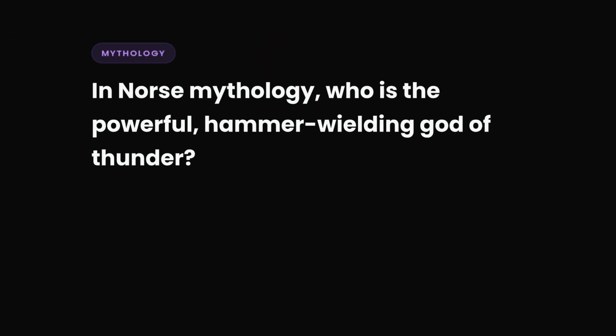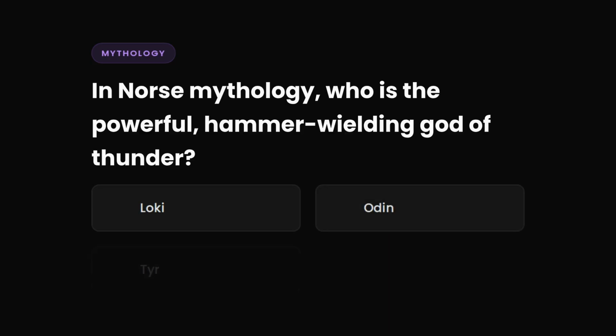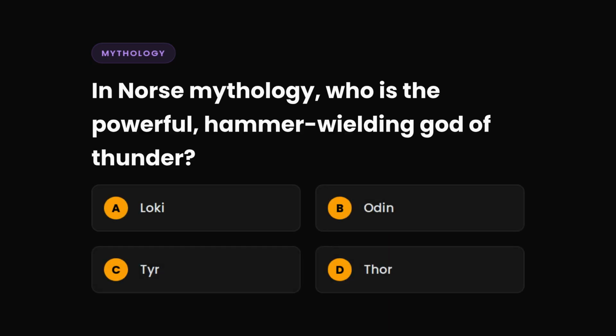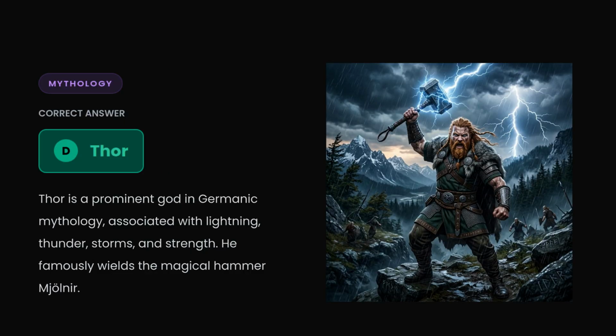Question 10. In Norse mythology, who is the powerful hammer-wielding god of thunder? A. Loki, B. Odin, C. Tyr, or D. Thor? The correct answer is D. Thor. Thor is a prominent god in Germanic mythology, associated with lightning, thunder, storms, and strength. He famously wields the magical hammer Mjolnir.